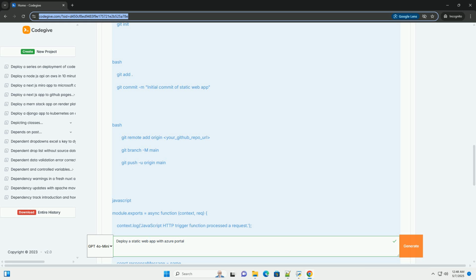Example settings for our simple HTML/CSS/JavaScript app. App location: /. API location: leave blank. Output location: /. 5. Review plus create: review your configuration and click the Review plus create button. 6. Create: after validation passes, click the Create button to start the deployment process.